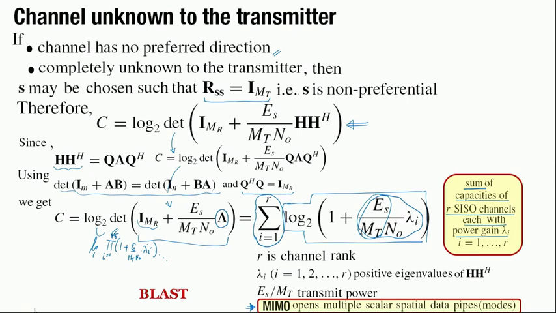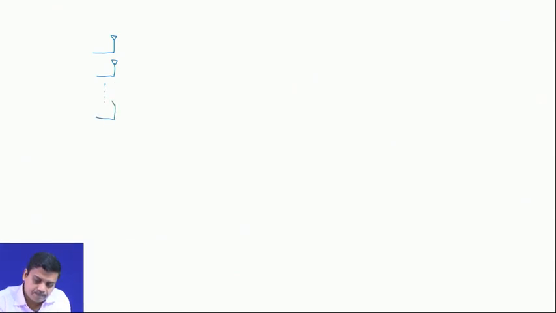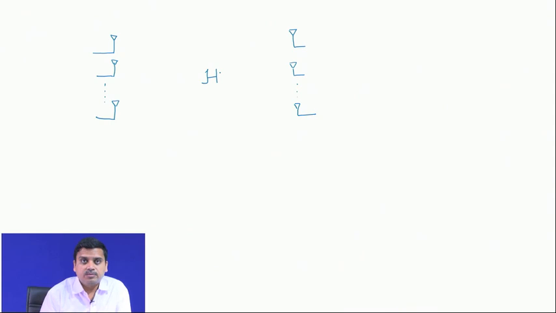And how to use this, if we have to see that, let us open up a new screen, and what we will find is that suppose you have a certain number of antennas at the transmitter, and there are a certain number of antennas at the receiver, and the H matrix lies in between.